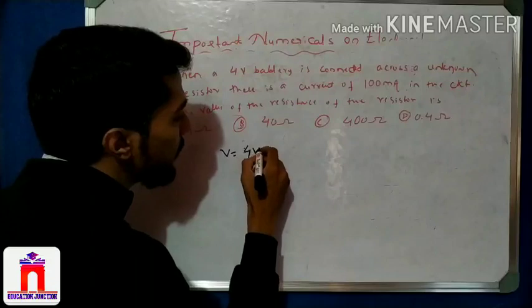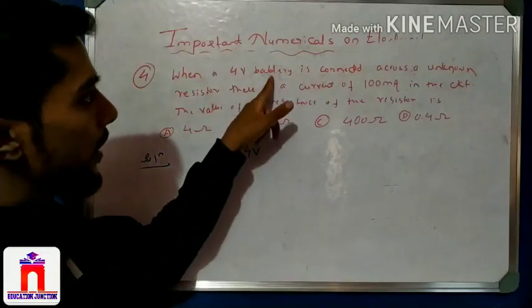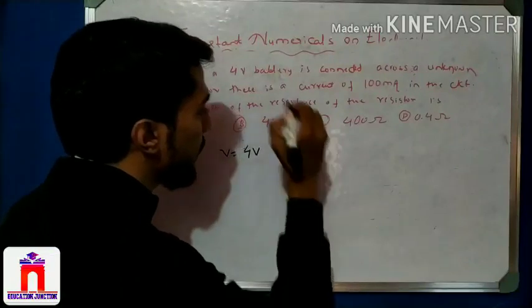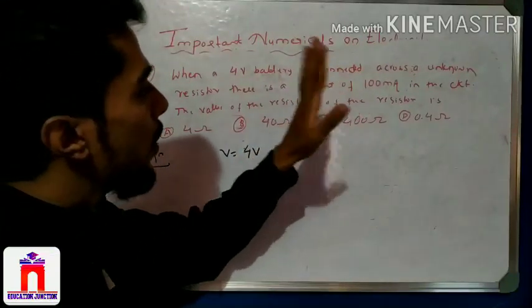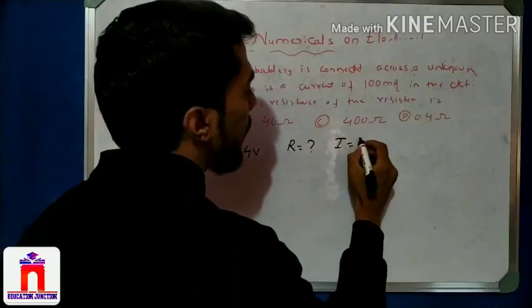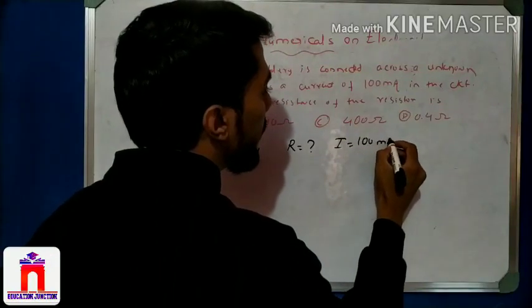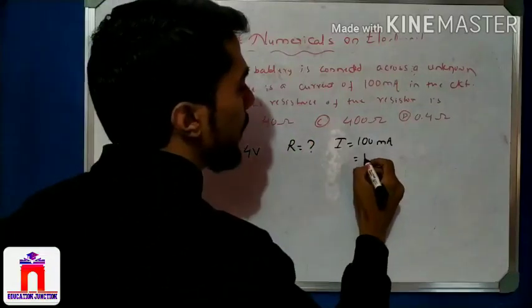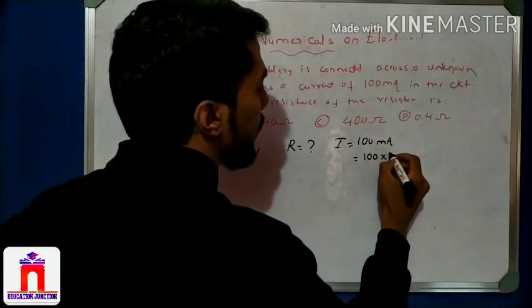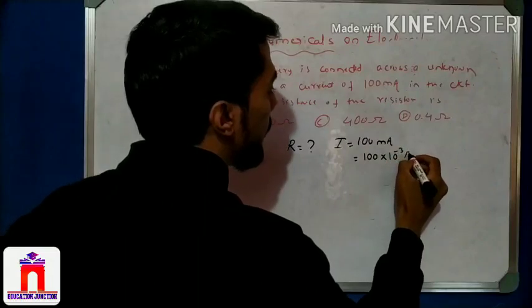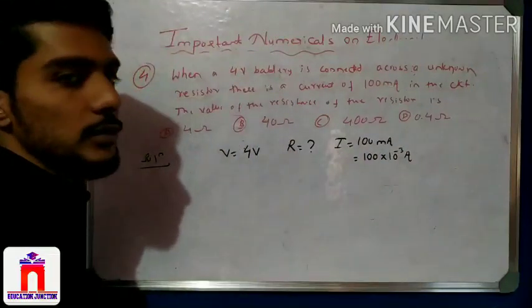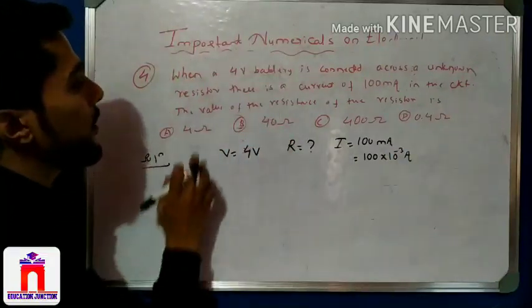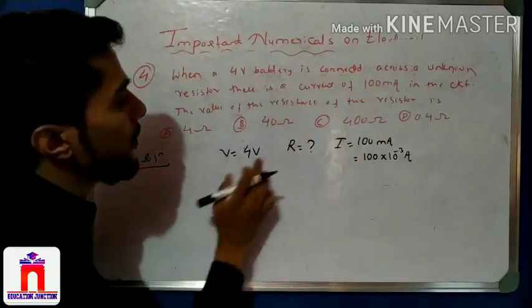So see, voltage is 4 volt. Given a battery connected across an unknown resistance, that is R, we have to find. There is a current of 100 milliampere. If you use direct 100 milliampere, it is wrong. You have to use 100 into 10 to the minus 3 ampere. We know that milli means 10 to the power minus 3.